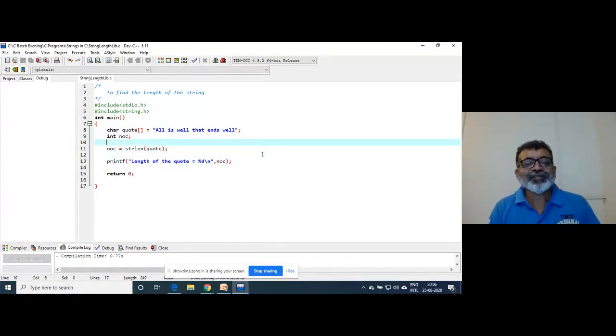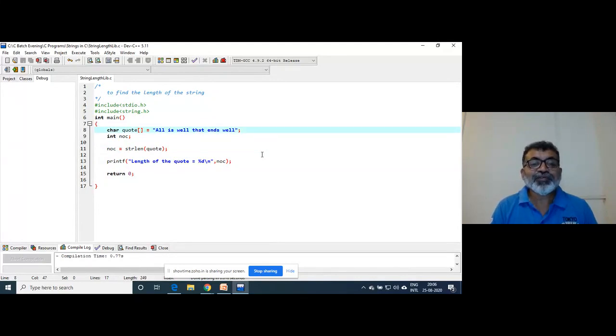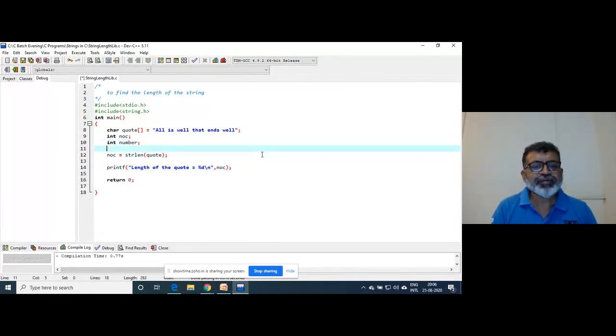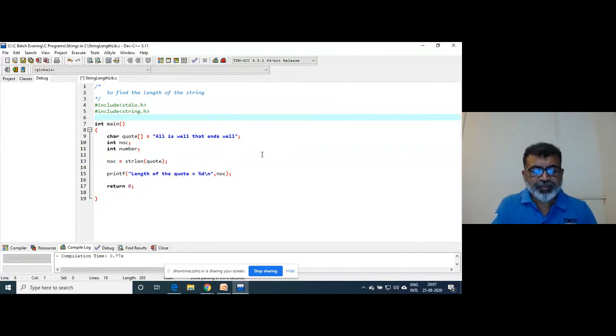Now, can we write our own function? Let's try that. In the same program we will write int number. So what should be the prototype of that? It should return an integer, that is the number of characters.